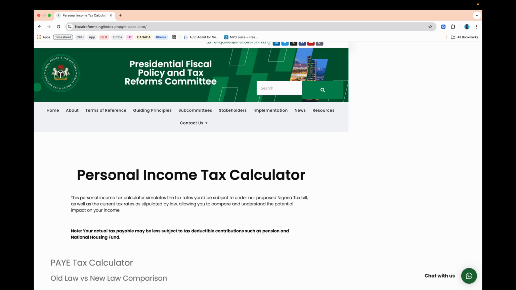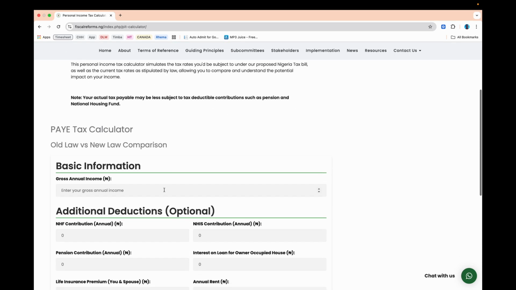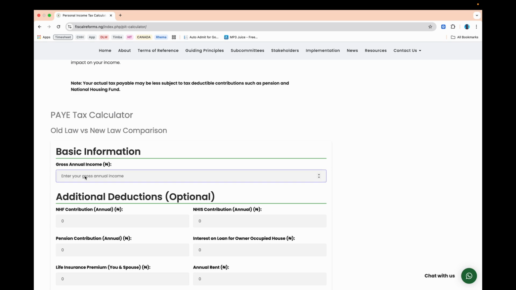In my previous video, I referenced this personal income tax calculator, which you can get on the fiscalreforms.ng website. I'd also reshare the URL. Now when you come down here, you're supposed to enter your annual gross income. Let's assume your monthly salary is 150,000 naira. Multiply that by 12, which gives you 1.8 million for the whole year, for the 12 months. So you come into your annual and then you write 1.8 million.